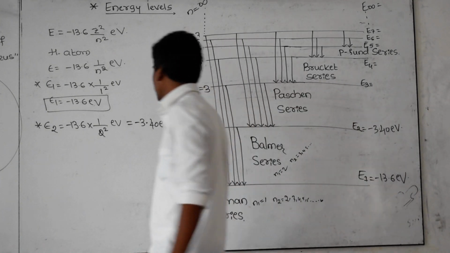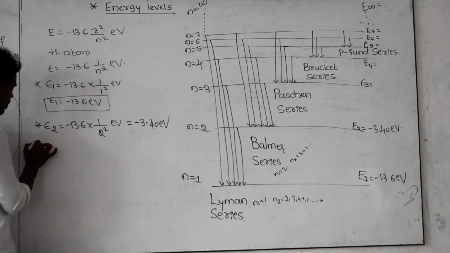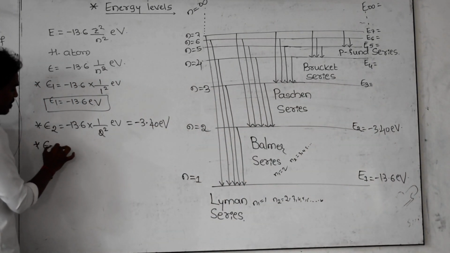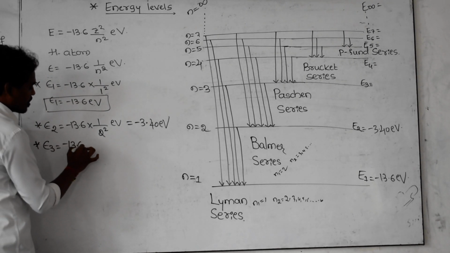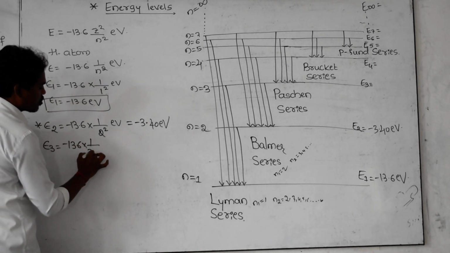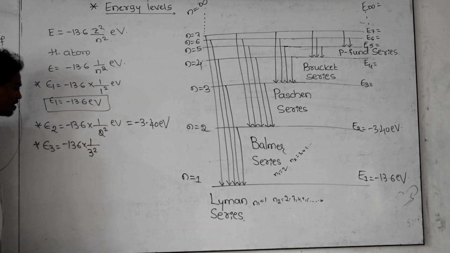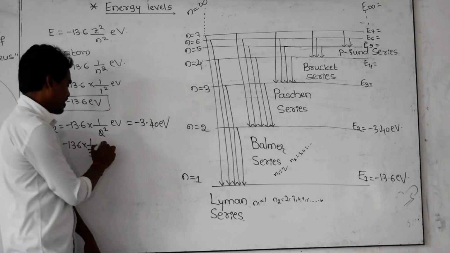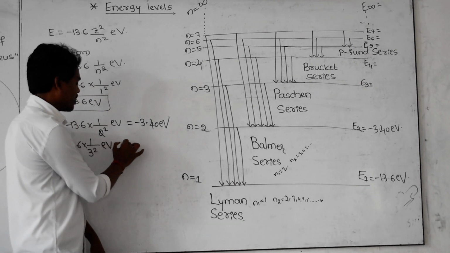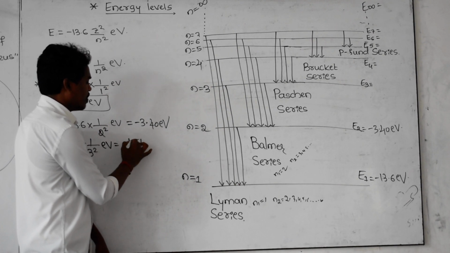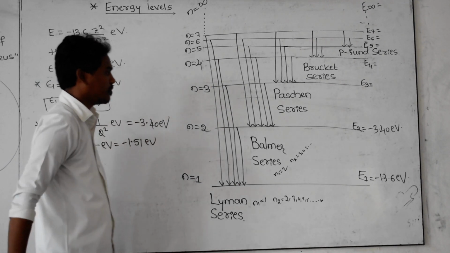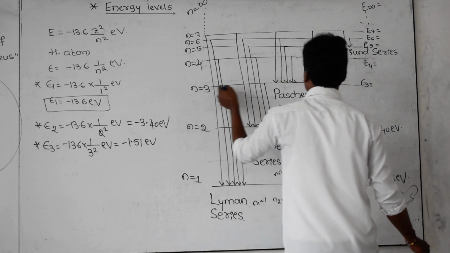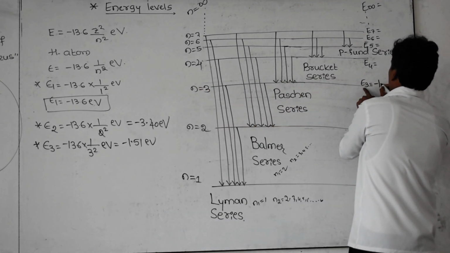And next, the third one. E3 is equal to minus 13.6 into 1 by 3 square, which becomes 9. Minus 13.6 divided by 9 electron volt, and you get minus 1.51 electron volt. That means the energy of this energy level is minus 1.51 electron volt.